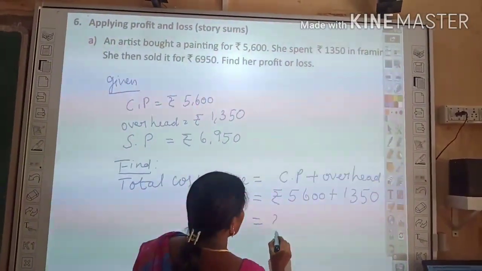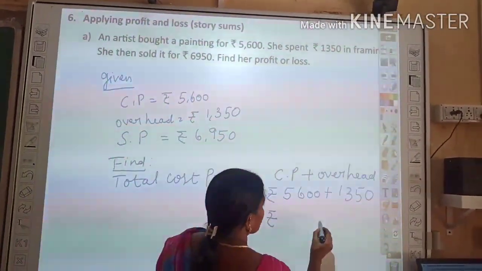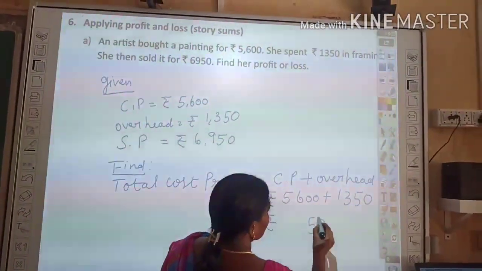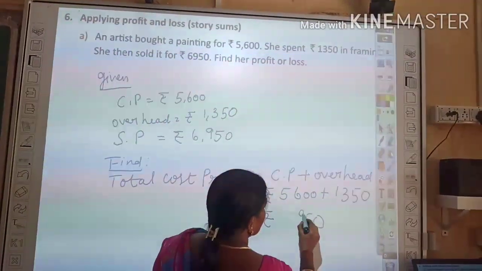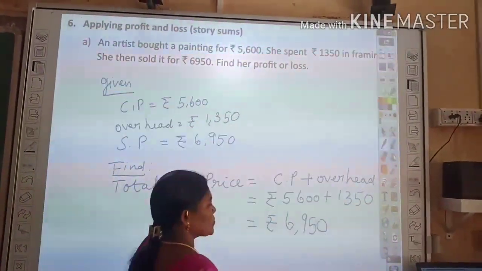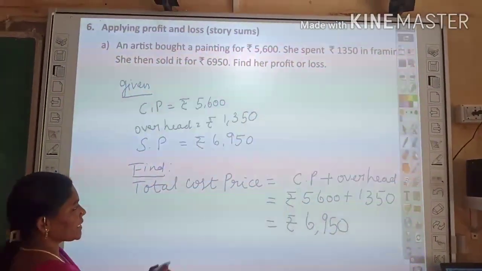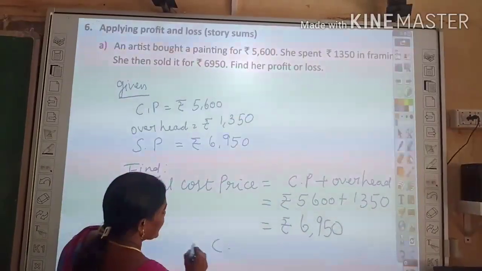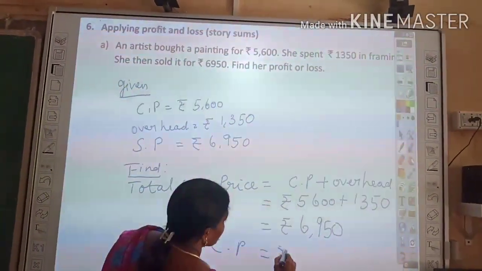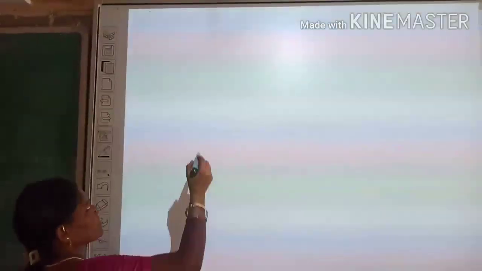Now both values you should add. 0 plus 0, 0. 0 plus 5, 5. Then 6 plus 3, 9. Then 5 plus 1, 6. So 6,950 is the total cost price.